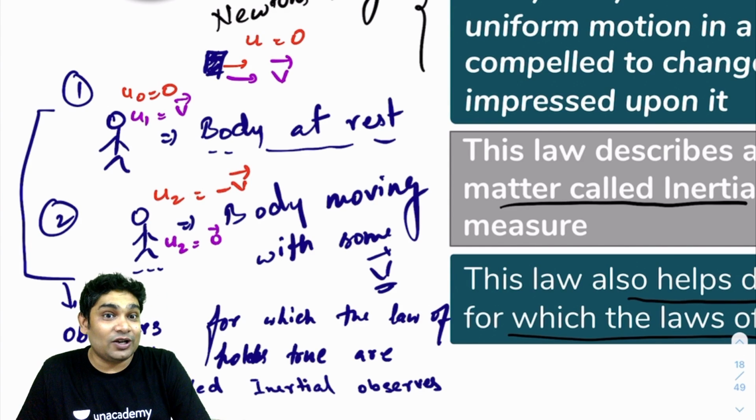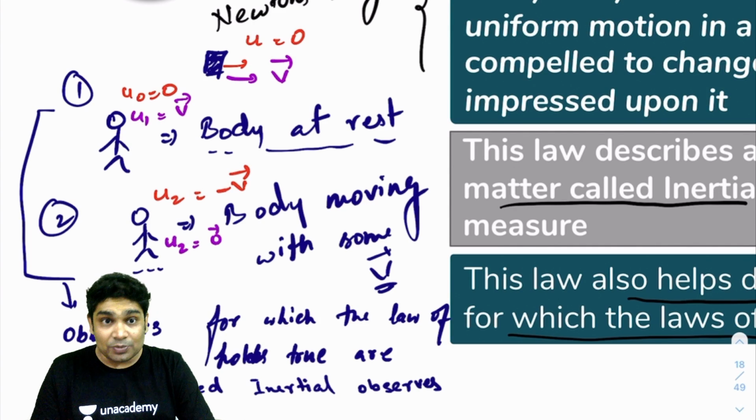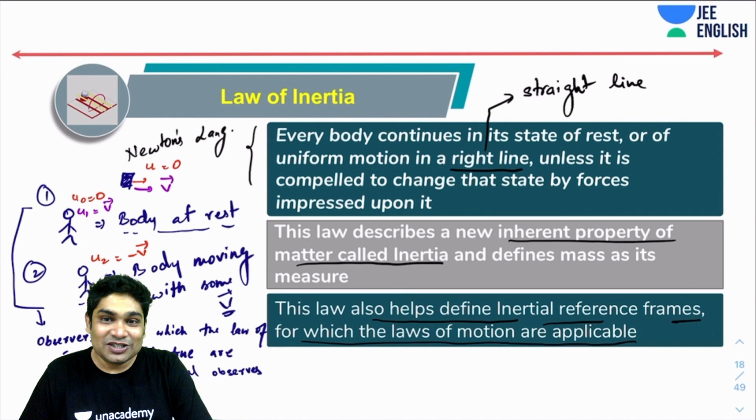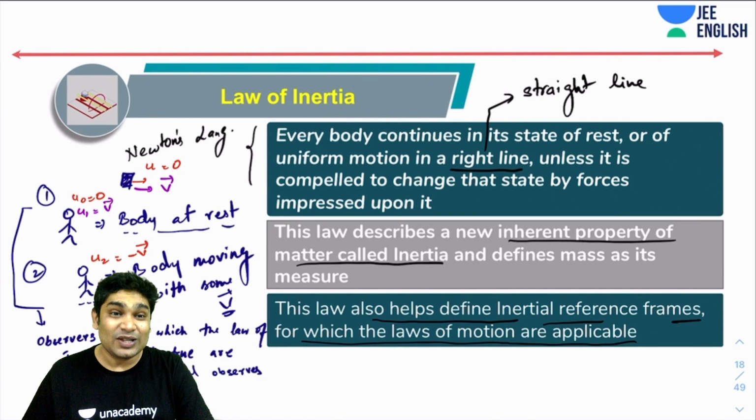The point is, Newton's law tells you that it is impossible to differentiate between a stationary observer and another observer which is moving with a constant velocity. Though that's not something that we use very much, it is very deep and has many deep consequences, so to say. You don't need to bother about that much, but you should definitely know this. That is the importance and significance of the law of inertia.